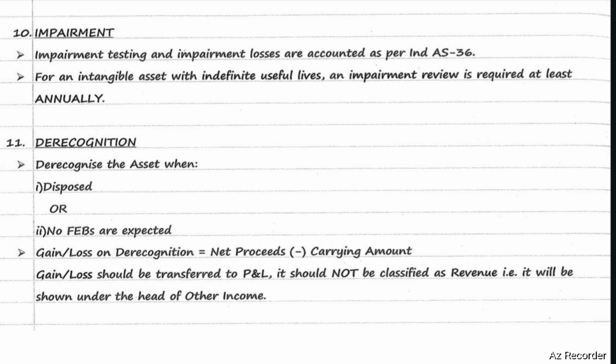Derecognition. Derecognize the asset when the asset is disposed of or no future economic benefits are expected from that asset. Gain or loss on derecognition. How to calculate gain or loss on derecognition? Gain or loss on derecognition equals net proceeds minus carrying amount. Gain or loss should be transferred to P&L. It should not be classified as revenue. That is, it will be shown under the heading other income.